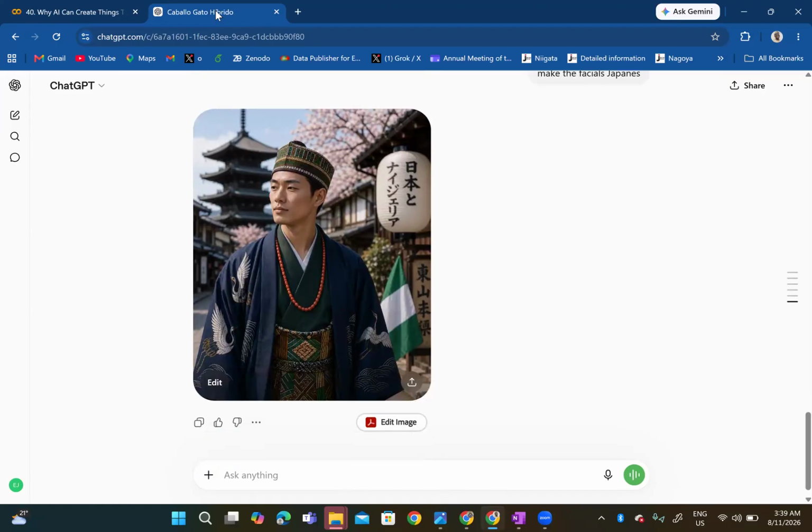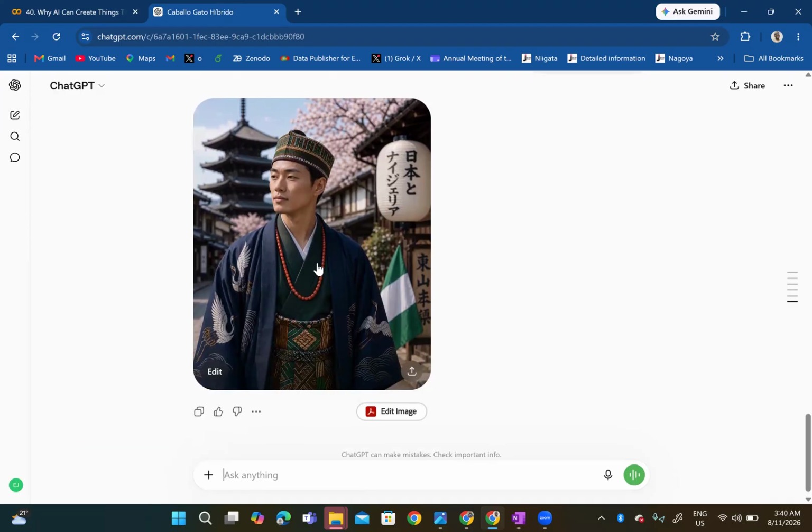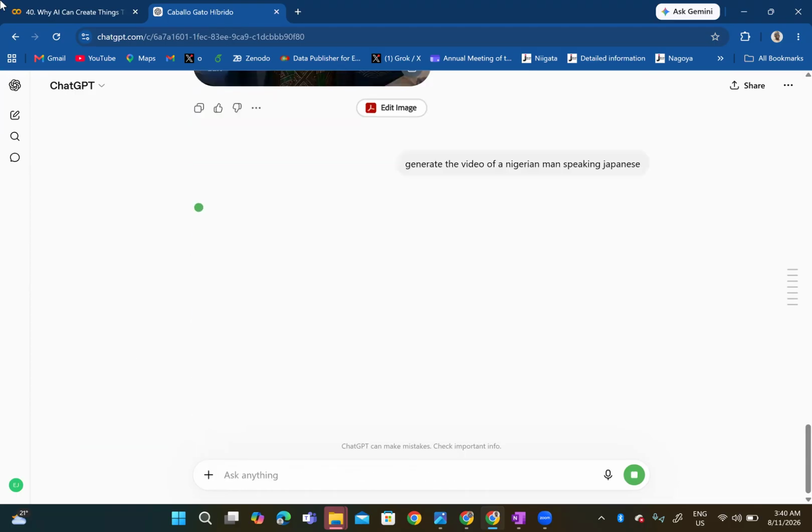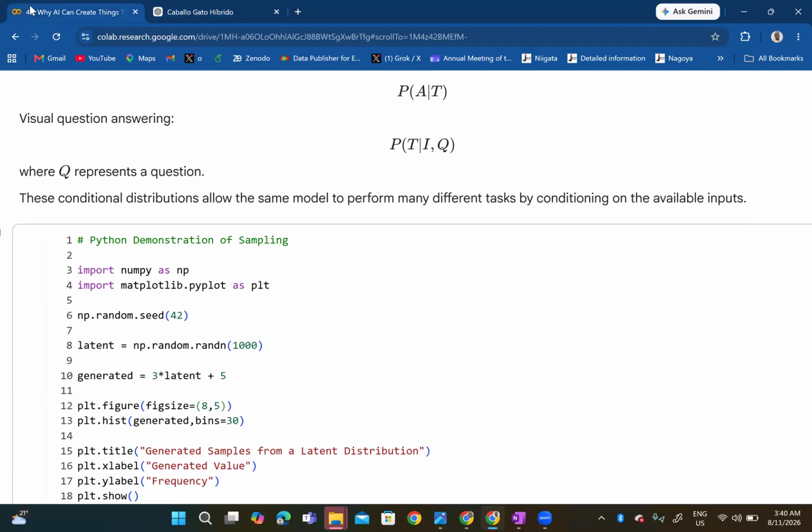Now, see, this is the best it can come up with: a Nigerian man with a Japanese face. That's really hard to conceive, but it's fine. Nihon to Nigeria. You can see this here: Nigeria and Japan and Nigeria. That's what this means, Nihon to Nigeria. All right, so let's say Japan generates the video of a Nigerian man speaking Japanese, like that. Okay, so then we can have this code now.